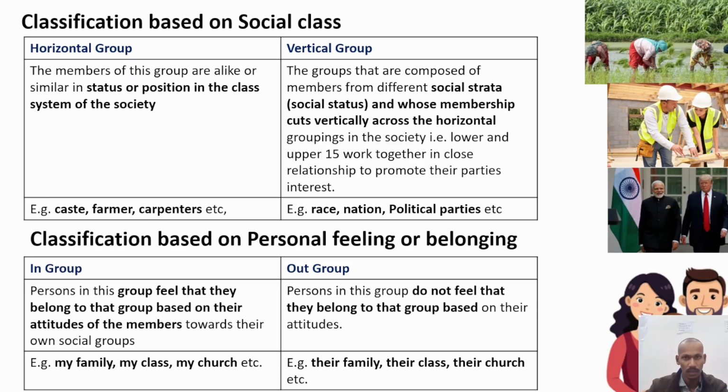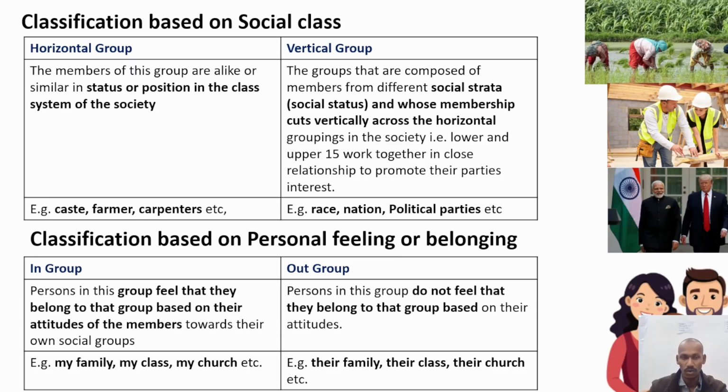Vertical groups are composed of members from different statuses. For example, people from different caste groups have the same economic income. There are three economic categories: rich, middle class and poor. If different kinds of people belong to the middle class, then this is a vertical kind of group.